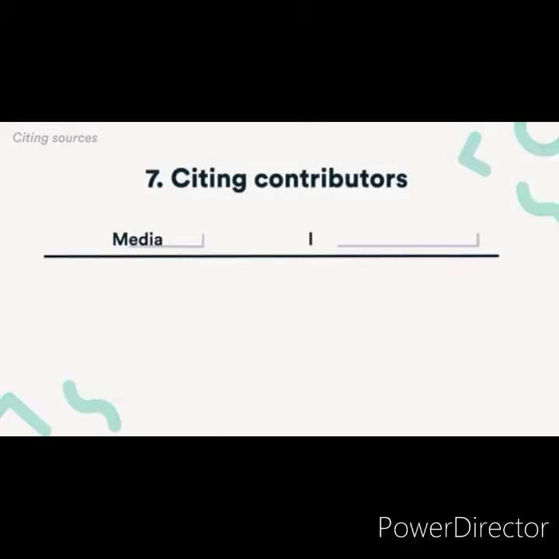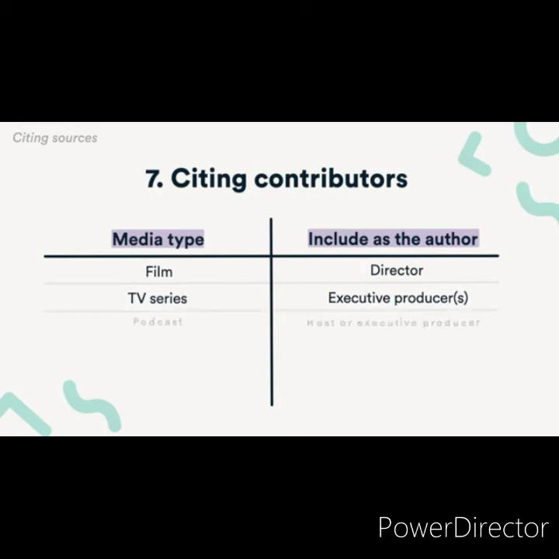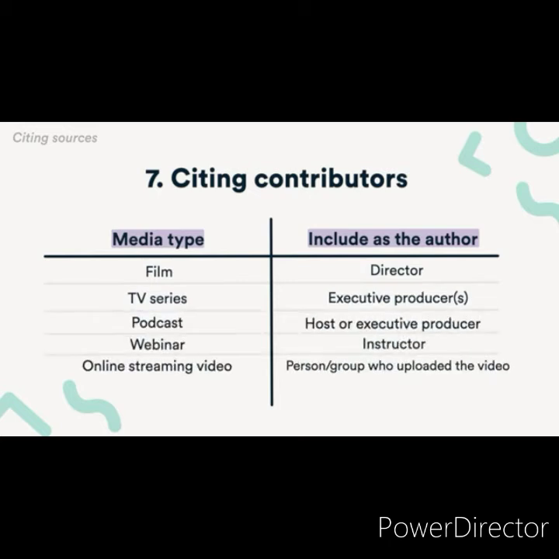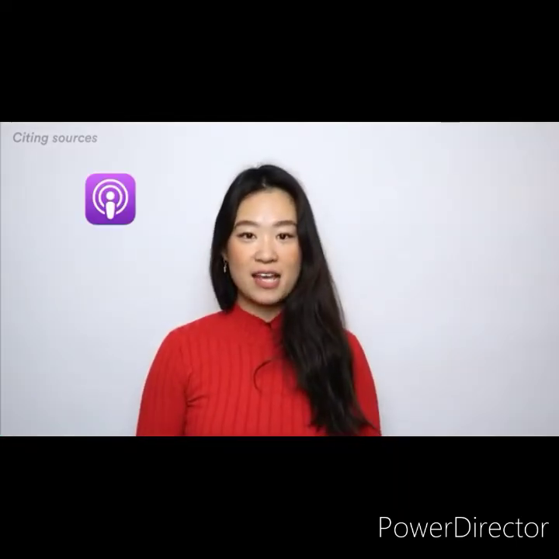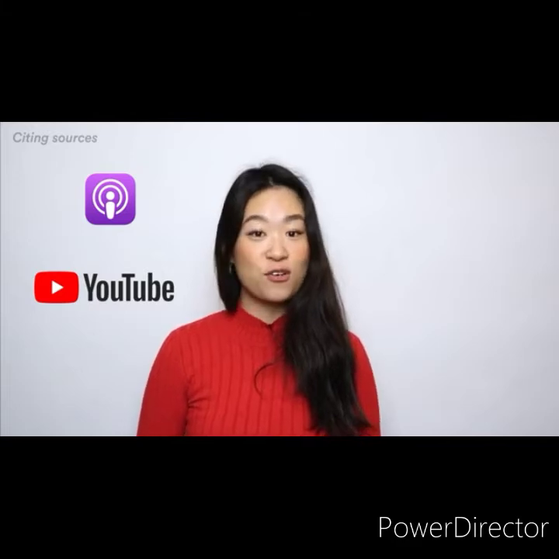Number 7. Clear guidelines are provided for including contributors other than authors and editors. For example, if you want to cite this video, make sure to include Scribr as the author. Number 8. Dozens of examples are included for online source types such as podcast episodes, YouTube videos, and social media posts.